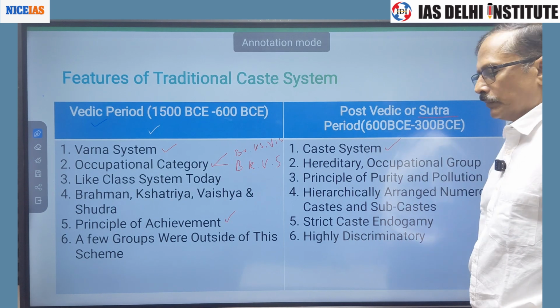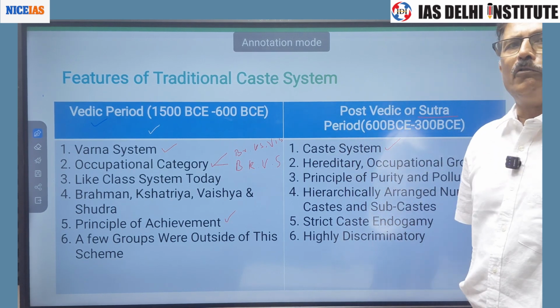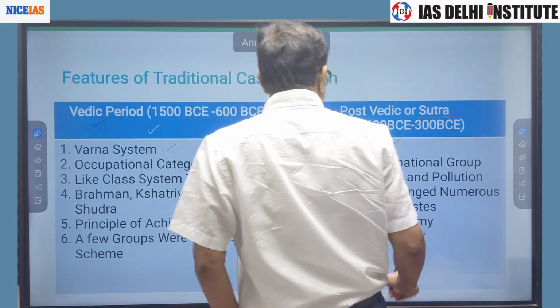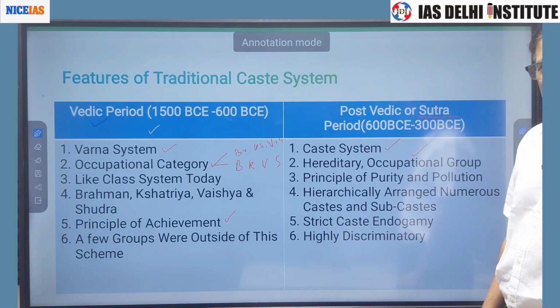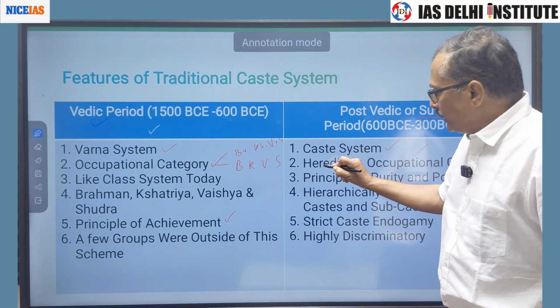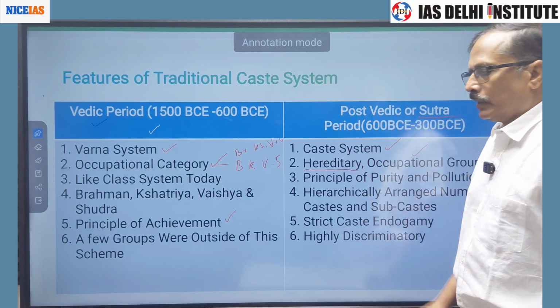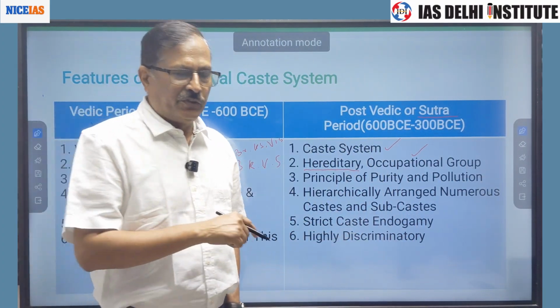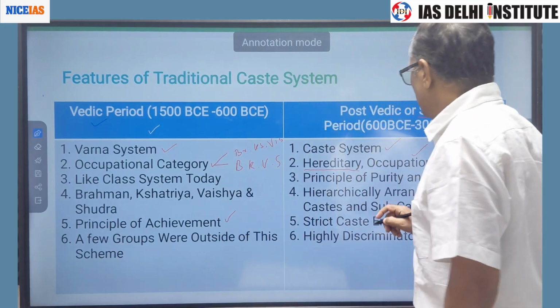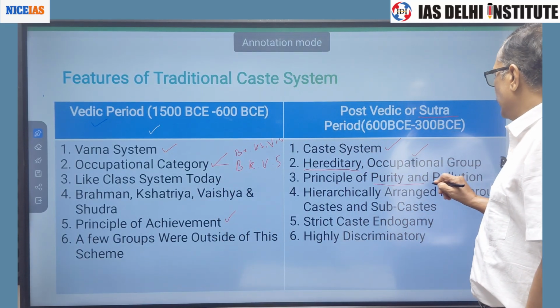And this caste system is based on the model of the Varna system. Caste is also associated with a specific occupation, but it is hereditary. A person is born in a caste. Caste is not an achieved status. There was the concept of purity and pollution.